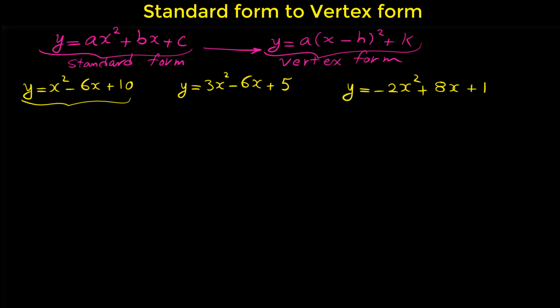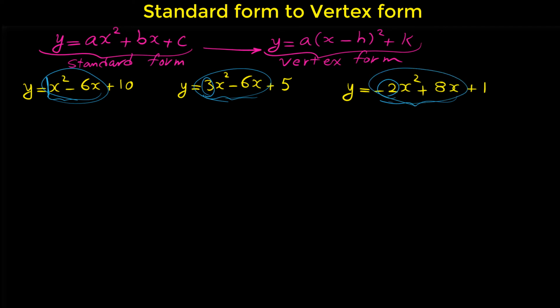The first step for converting the standard form to the vertex form is to factor the coefficient of x squared from the first 2 terms, from x squared and x. So here, in each of these quadratic functions, we have to factor the coefficient of x squared from only the first 2 terms, from only x squared and x, not from all of the equation.